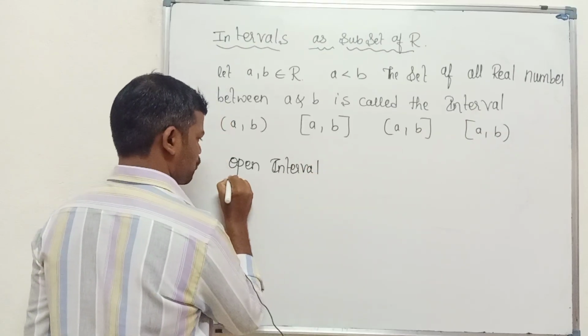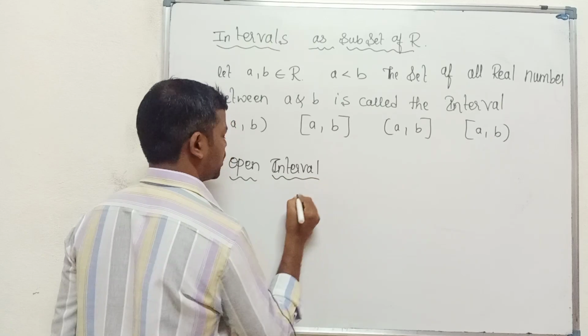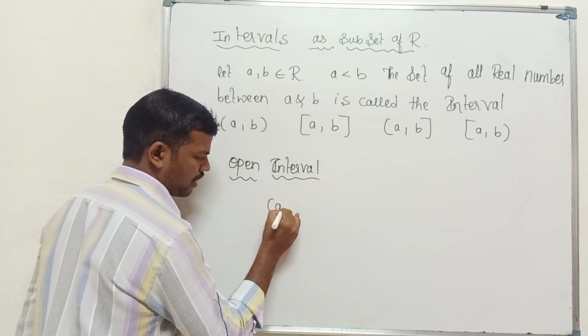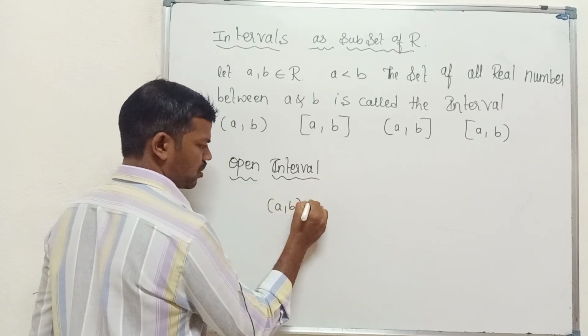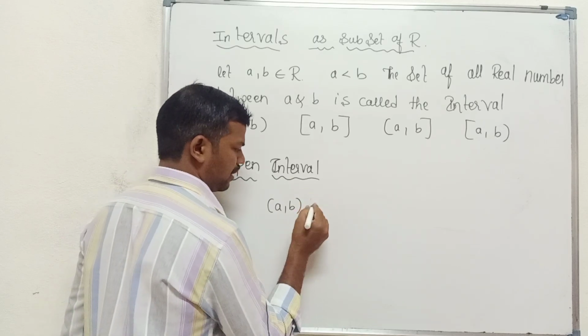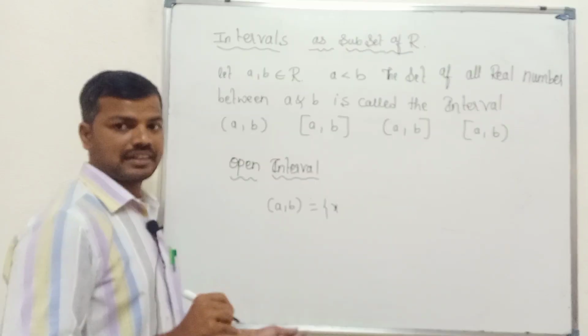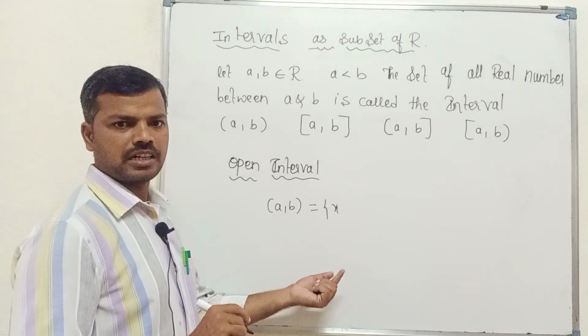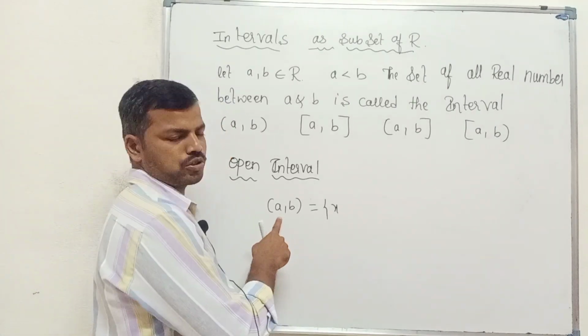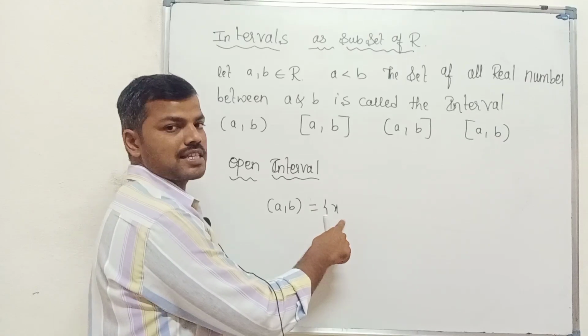Interval. So the open interval is denoted like this: (a, b). How do we write it? That is nothing but a collection of all real numbers. We will write that in set builder form.